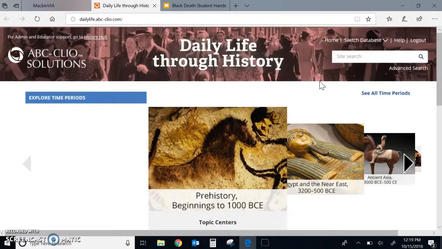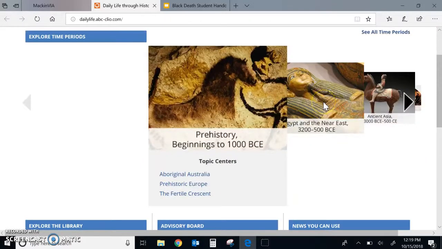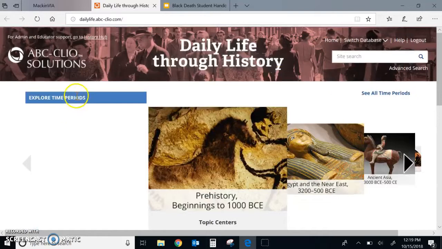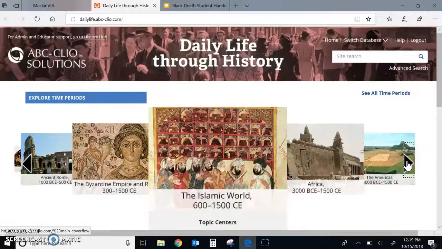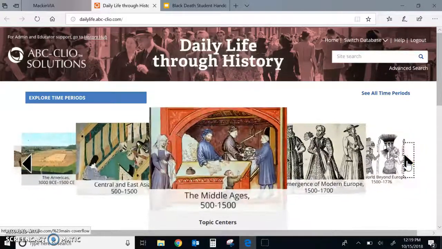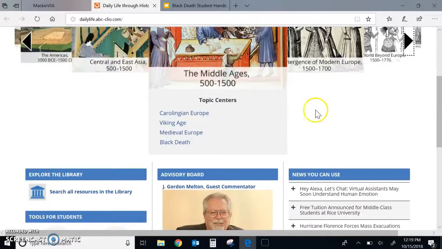Daily Life Through History is very interesting. It gives you examples of how people lived in different time periods. We are specifically looking for the Middle Ages. So I'm going to click this arrow over until I see the Middle Ages right in the center of my screen. Then I'm going to scroll down a little bit. Under Topic Centers, I'm going to click on Black Death.